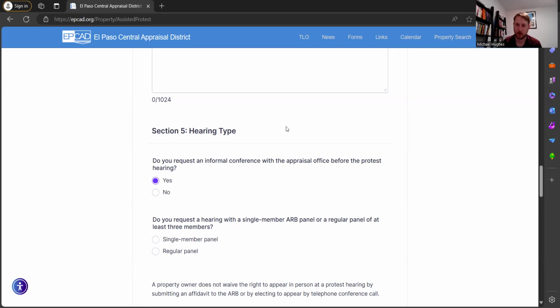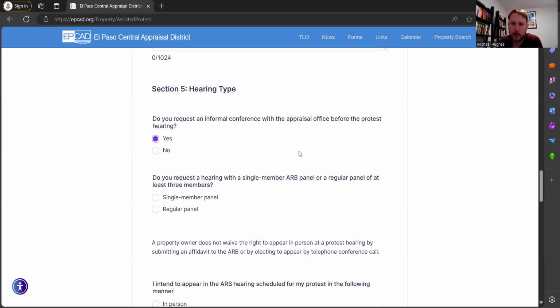That's the appraisal review board right here. And that's when you'll have to really present your evidence and plead your case. So this is super important. I think a lot of people are able to get their value lowered with this. So definitely you want to click yes on that.